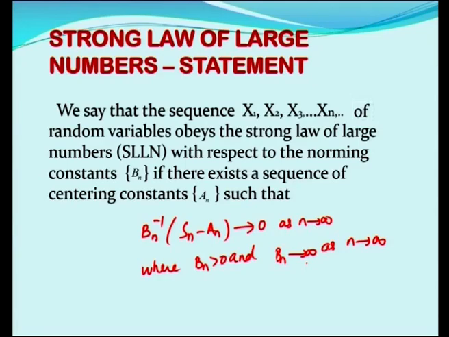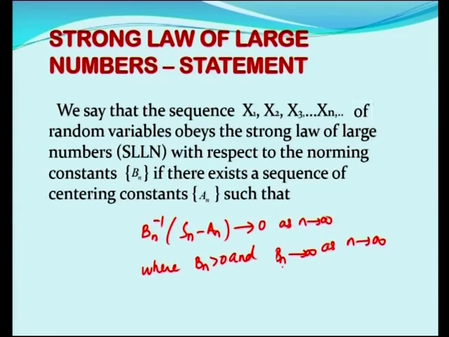That is the only basic difference between the strong law of large numbers and the weak law of large numbers. That is, the norming constant is becoming much and much stronger, tending to infinity, whereas in the weak law of large numbers Bn is becoming much and much weaker and it is tending to 0.